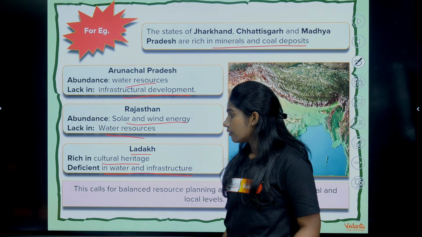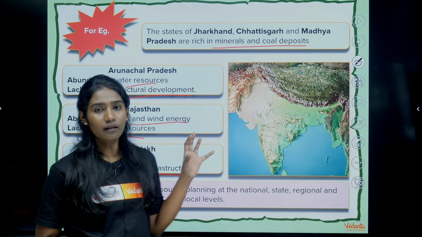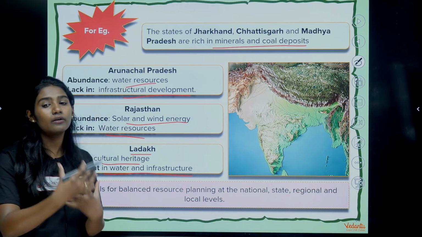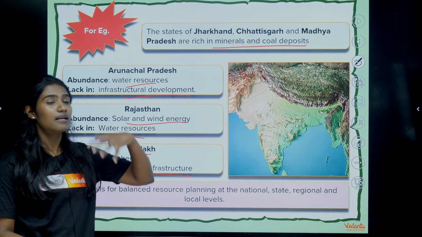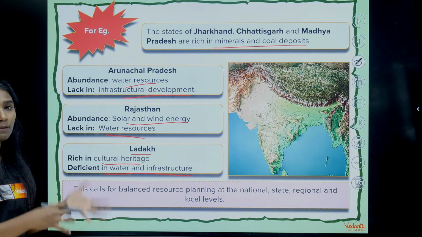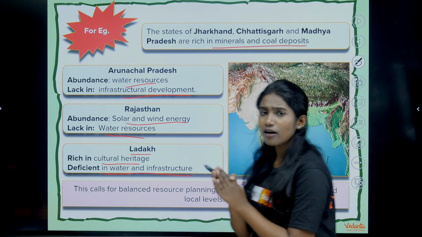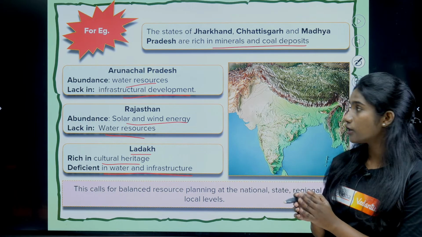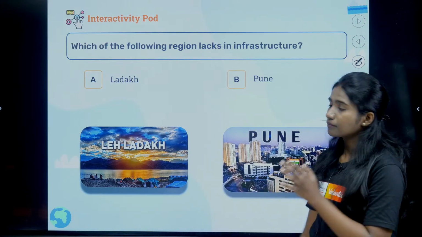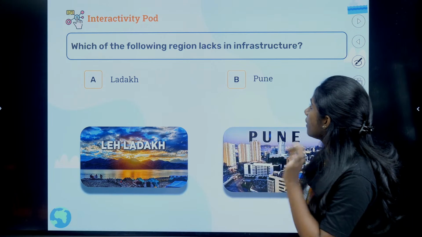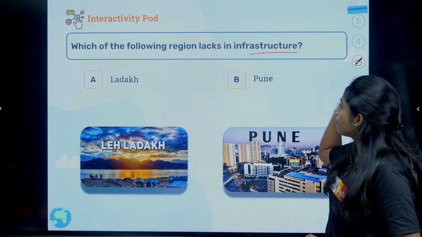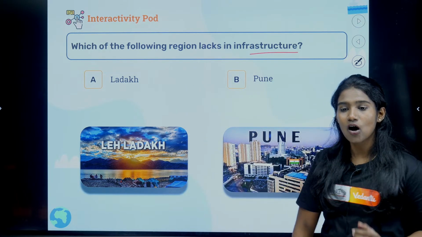And so that's why, like I told you, in India, certain regions have got good resources. On the other hand, the same regions will have some other resource which is deficient. They are not equal throughout our country. That's why planning is needed, right? So now, which of the following regions lacks the infrastructure? Is it Ladakh or Pune?